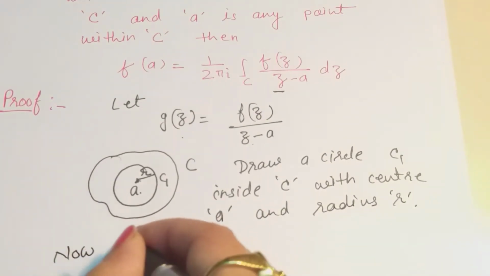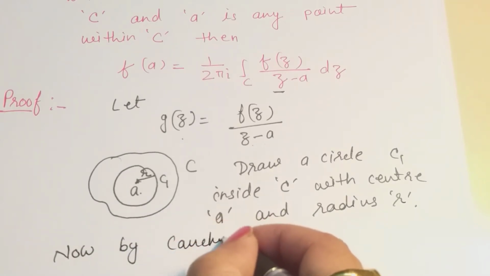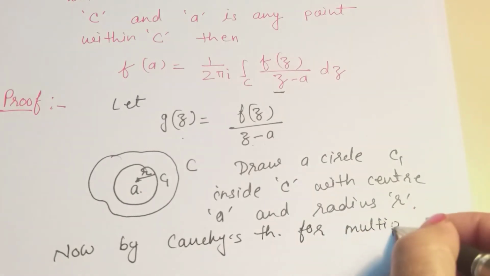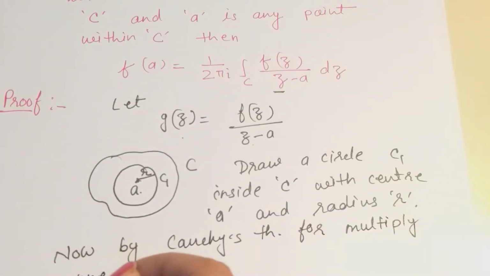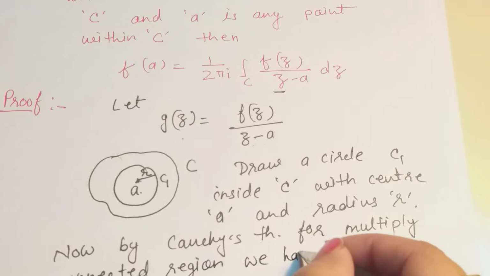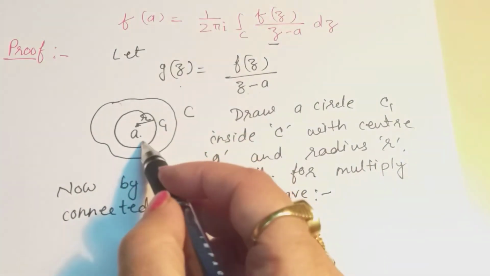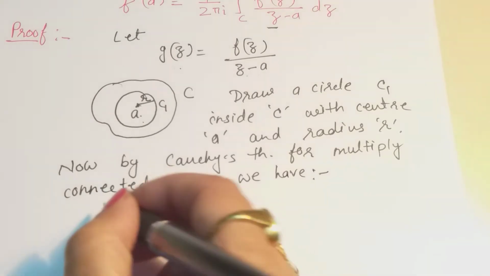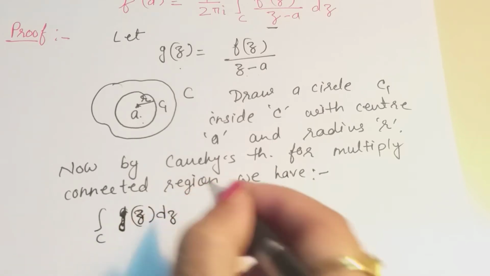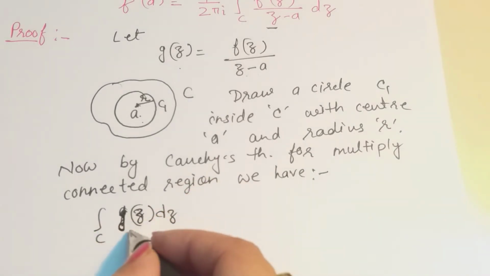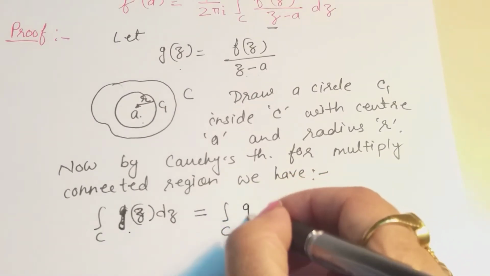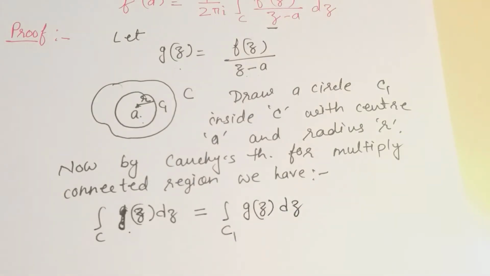Now by Cauchy's theorem for multiply connected region, because this is a multiply connected region, we have, our function is g(z), integral over C of g(z) dz is equal to integral over C1 of this g(z) dz.